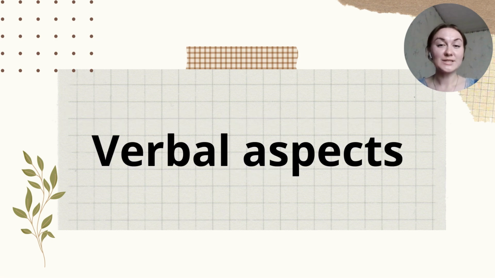Today we are going to talk about verbal aspects in the Russian language, mainly the imperfective aspect and perfective aspect. One of the main features of the Russian language that distinguishes it from many other languages is the fact that the Russian verb has aspects.